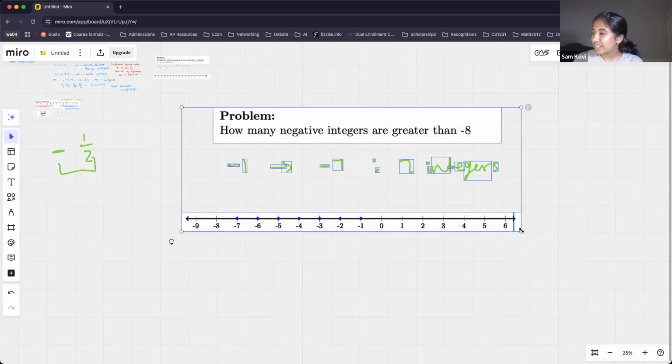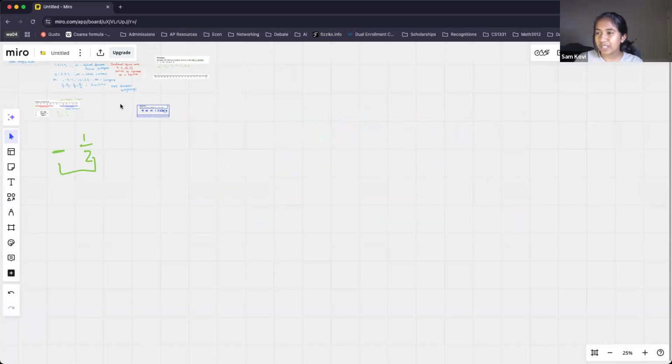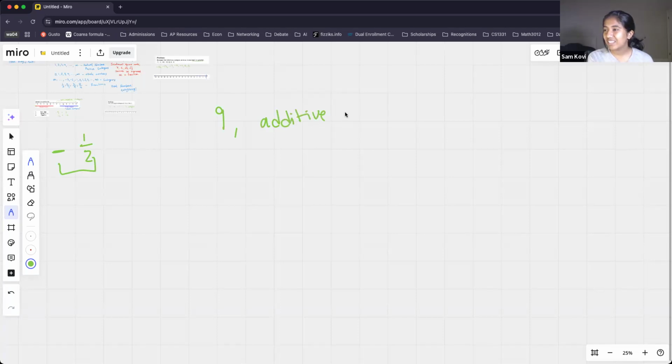Okay, so let's talk a little bit about some properties of these numbers. We're going to introduce the idea of additive inverses. An additive inverse is the number that, when you add it to your original number, gives you 0. So the sum of any integer and its additive inverse is always equal to 0. For example, if I had the number 9, what is the additive inverse? You can put this answer in chat.